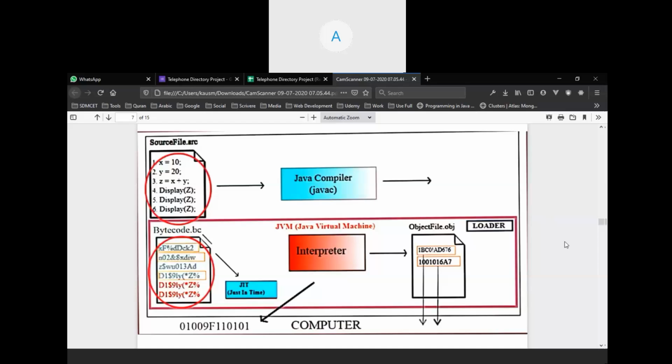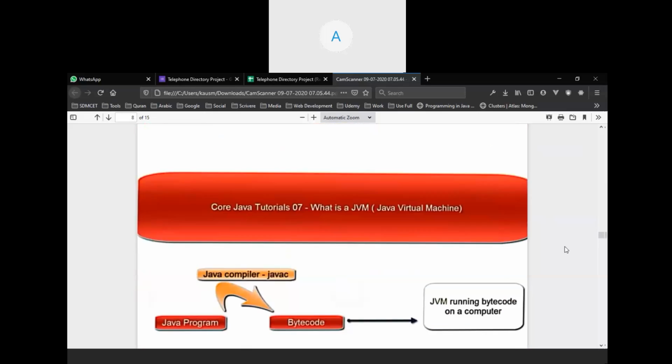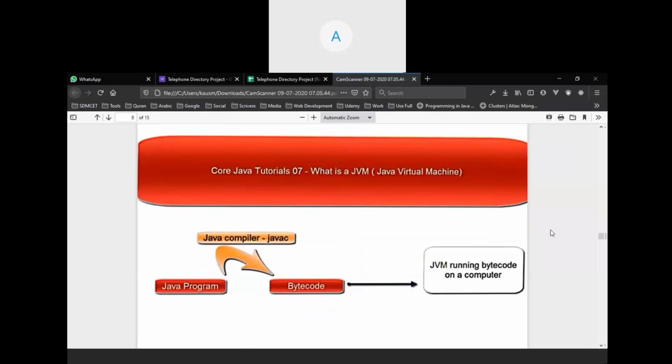What will happen? Usman, take up. Wait, scroll down, scroll down, scroll down.